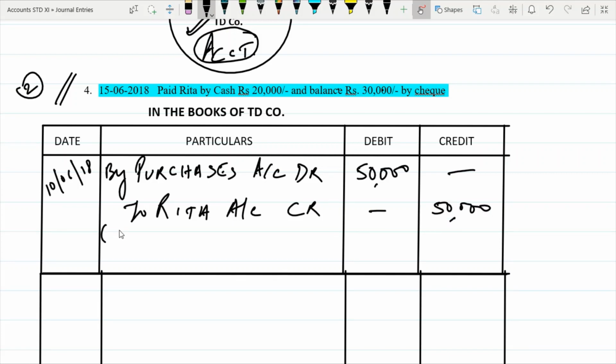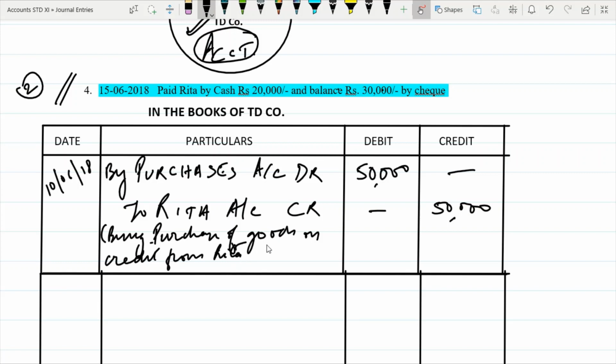So in here you can write, being purchase of goods on credit from Rita rupees 50,000.